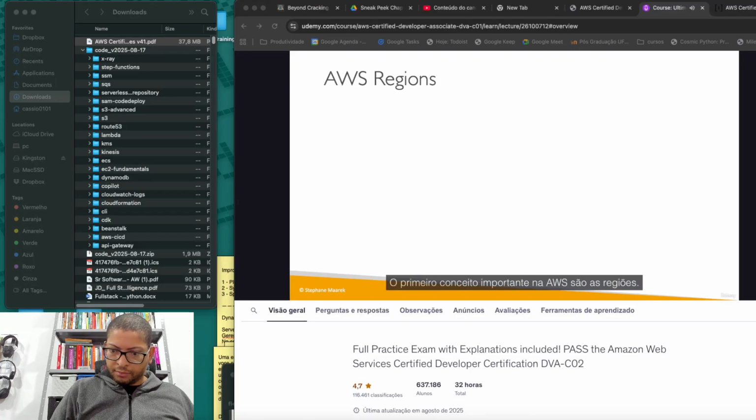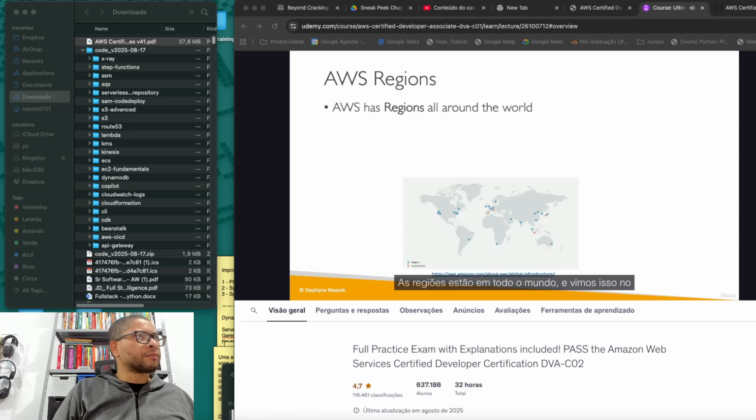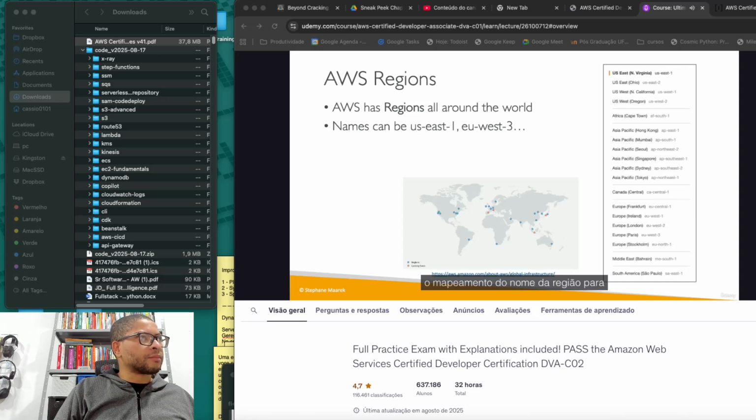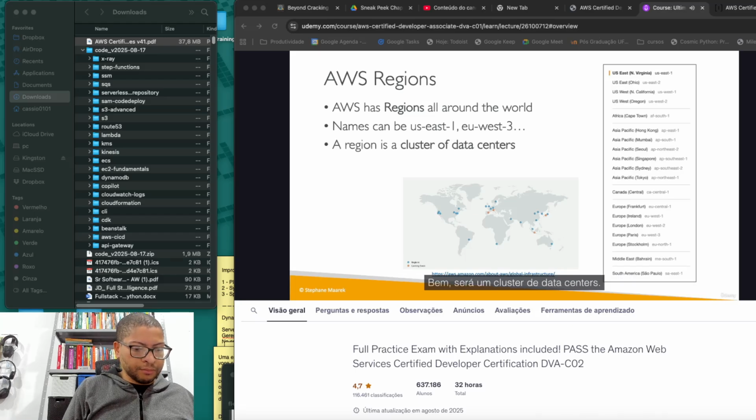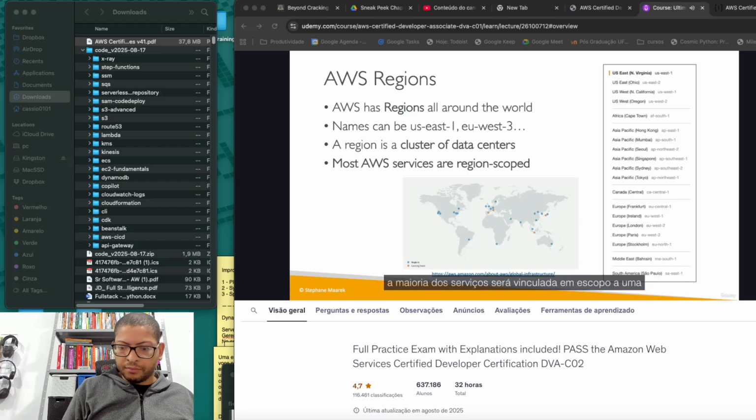The first important concept in AWS is regions. Regions are all around the world, and we saw it on the map from before. The regions have a name. It could be US East 1, EU West 3, and we can see the mapping of the name of the region to their code on the console that we'll see in a minute. Now, what is in a region truly? Well, it's a cluster of data centers, so many different data centers located near, for example, Ohio, or Singapore, or Sydney, or Tokyo. When we use AWS services, most services are going to be linked and scoped to a specific region.